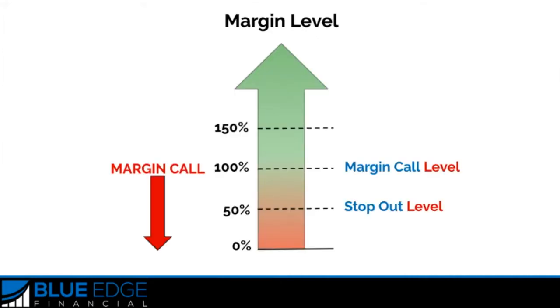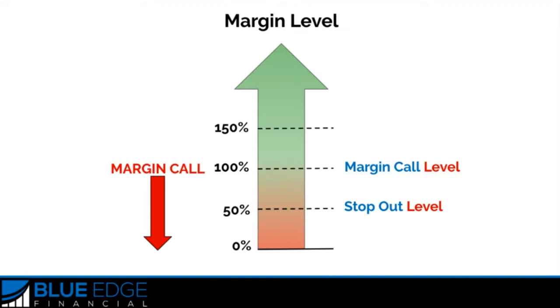So what does margin call level or margin call mean? In Forex trading, the margin call level is when the margin level has reached a specific level or threshold. When this threshold is reached, you're in danger of the possibility of having some or all of your positions forcibly closed or liquidated. For example, most Forex brokers have a margin call level of 100%. This means that if the margin level in your account falls to 100% or lower, a margin call will occur.